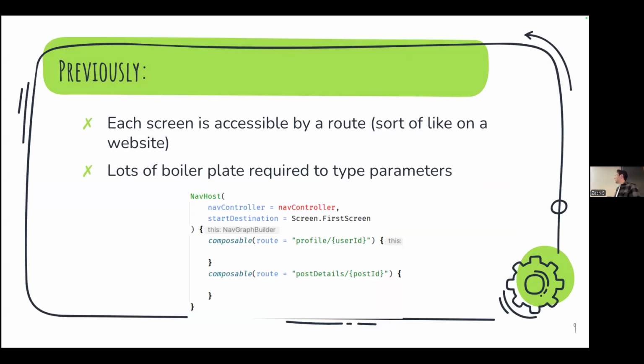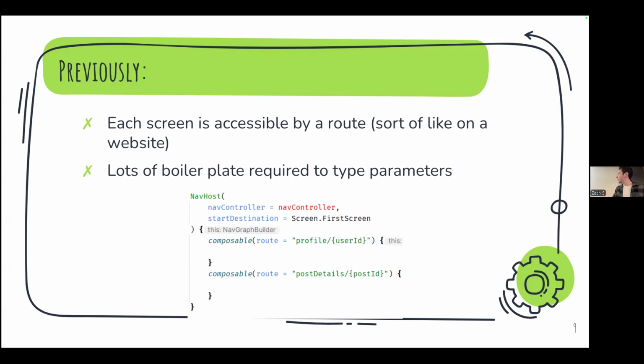And again, just a reminder of how things used to work. Before, we would have a nav host set up like that. We'd pass in the nav controller, like I mentioned, and some start destination. Then we have this nav graph builder scope that we can use to place in our composables. So we would say composable, and then we specify the route name. Then you write whatever composable code you want, and whenever you navigate to that route, it would display that composable code in your app. The nav host is always something you have at the root of your application.